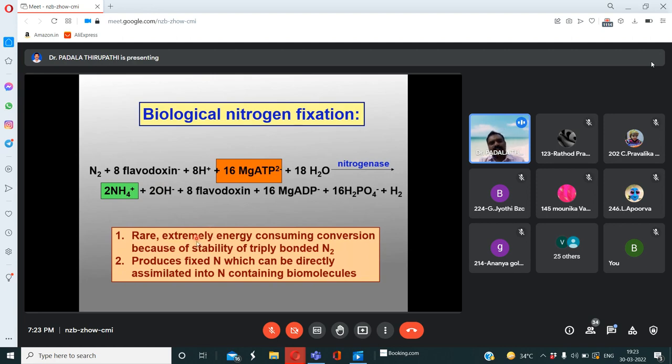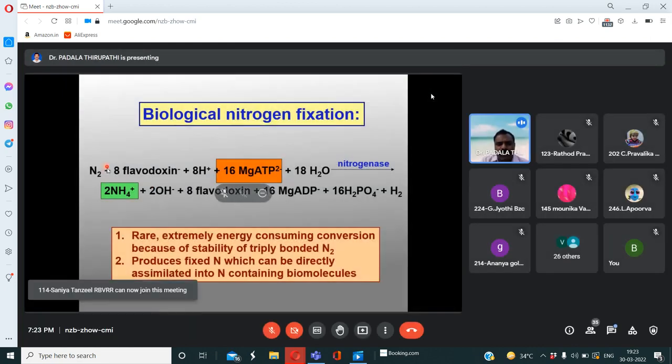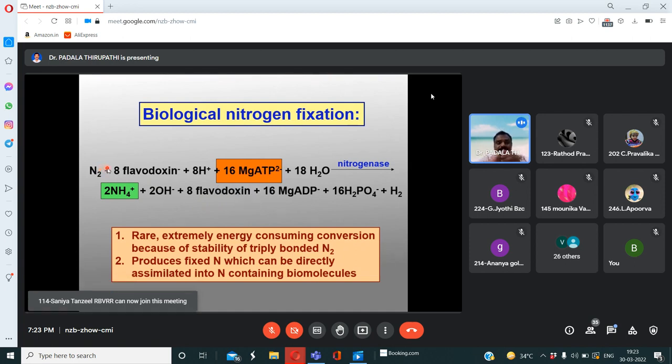This is a rare and extremely energy consuming conversion because of the stability of the triple bond. So between two nitrogen atoms, a triple bond is strongly bound. These triple bonds are broken down by this nitrogenase enzyme.